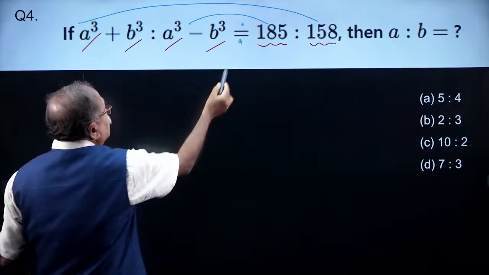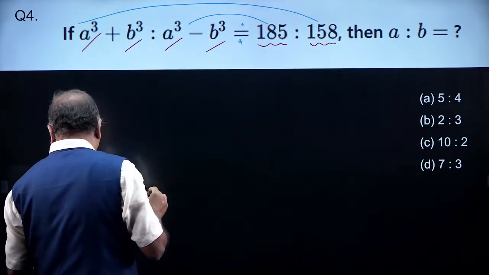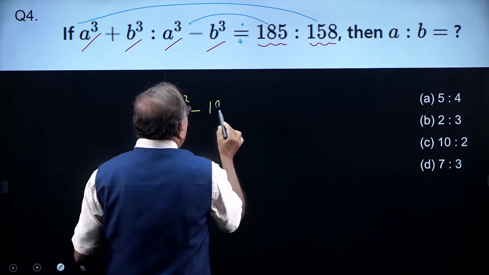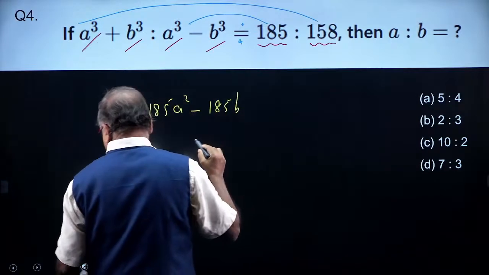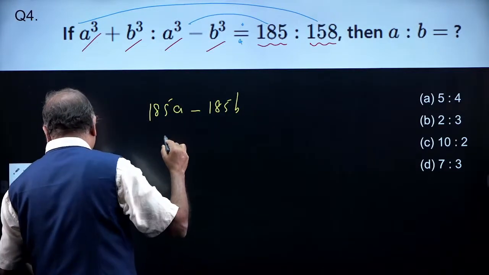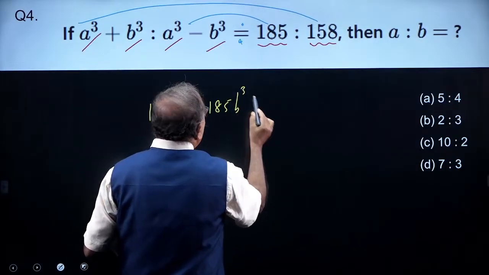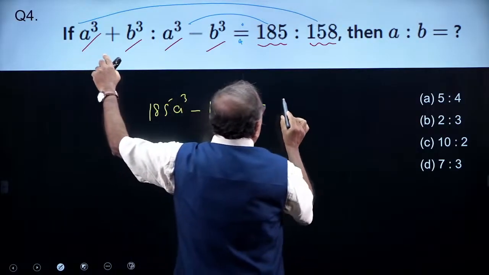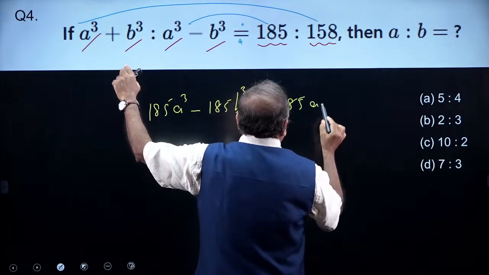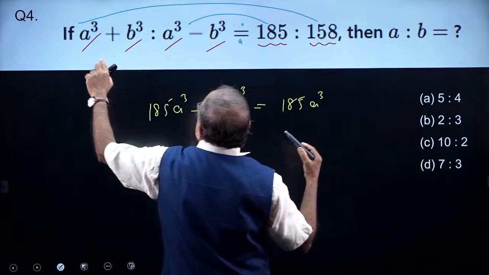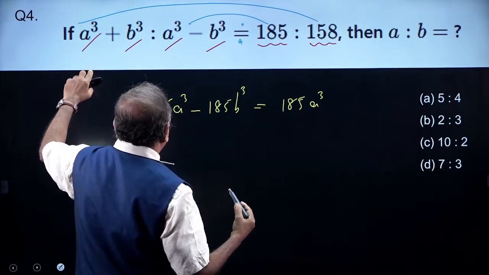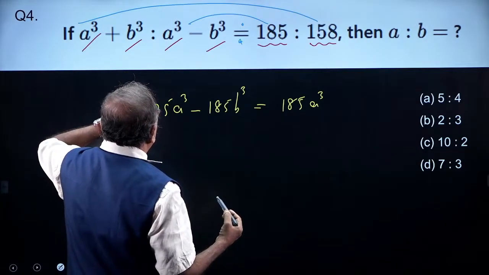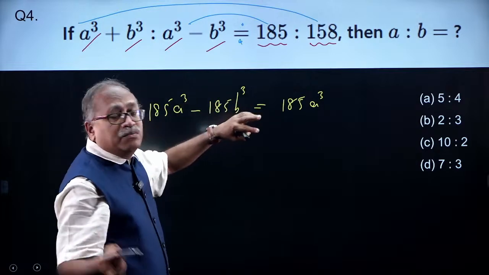That is all. So, what I do over here, 185a cube minus 185b cube, this is a cube, is equal to the product of the extremes. So that comes 185a cube, not 185a cube.